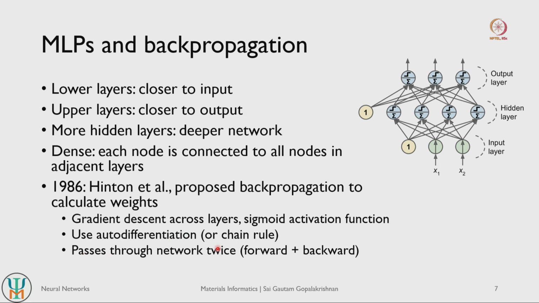The way back propagation is used to update the weights is that the data flows through the network twice. From the input layer you do a forward pass, or forward propagation, to make predictions and calculate the errors, and then you do a back propagation of the gradients of the errors to adjust the weights. So you take inputs, use the existing weights and biases across the layers, make predictions, and then calculate the error or the loss.